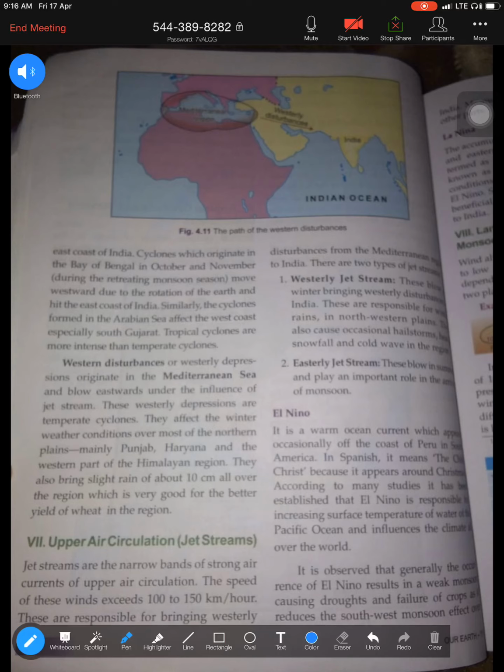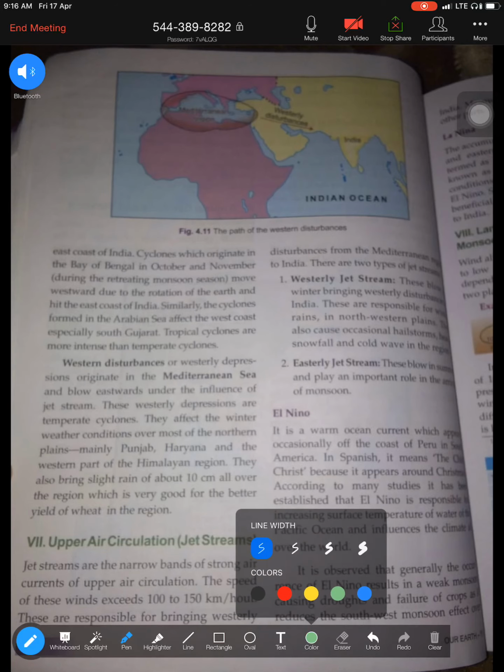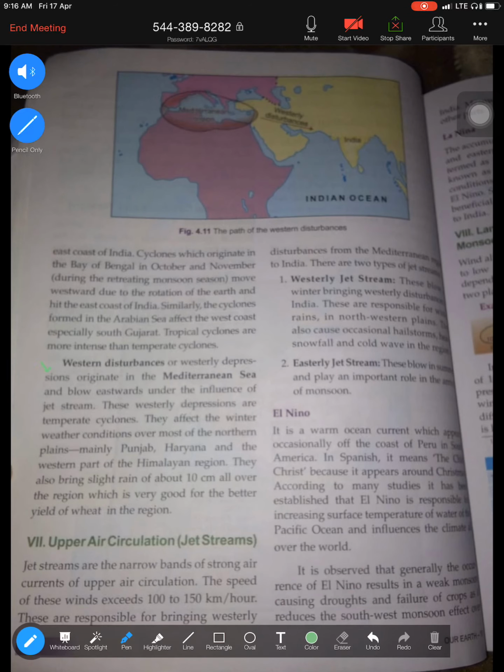Now the next thing which is very important for you to know is the temperate cyclone, or western disturbances. Many times you get questions on what are western disturbances, where do they originate, one benefit of western disturbance. So let us try to understand. If you have a look at the picture here, western disturbances actually originate in the Mediterranean Sea.